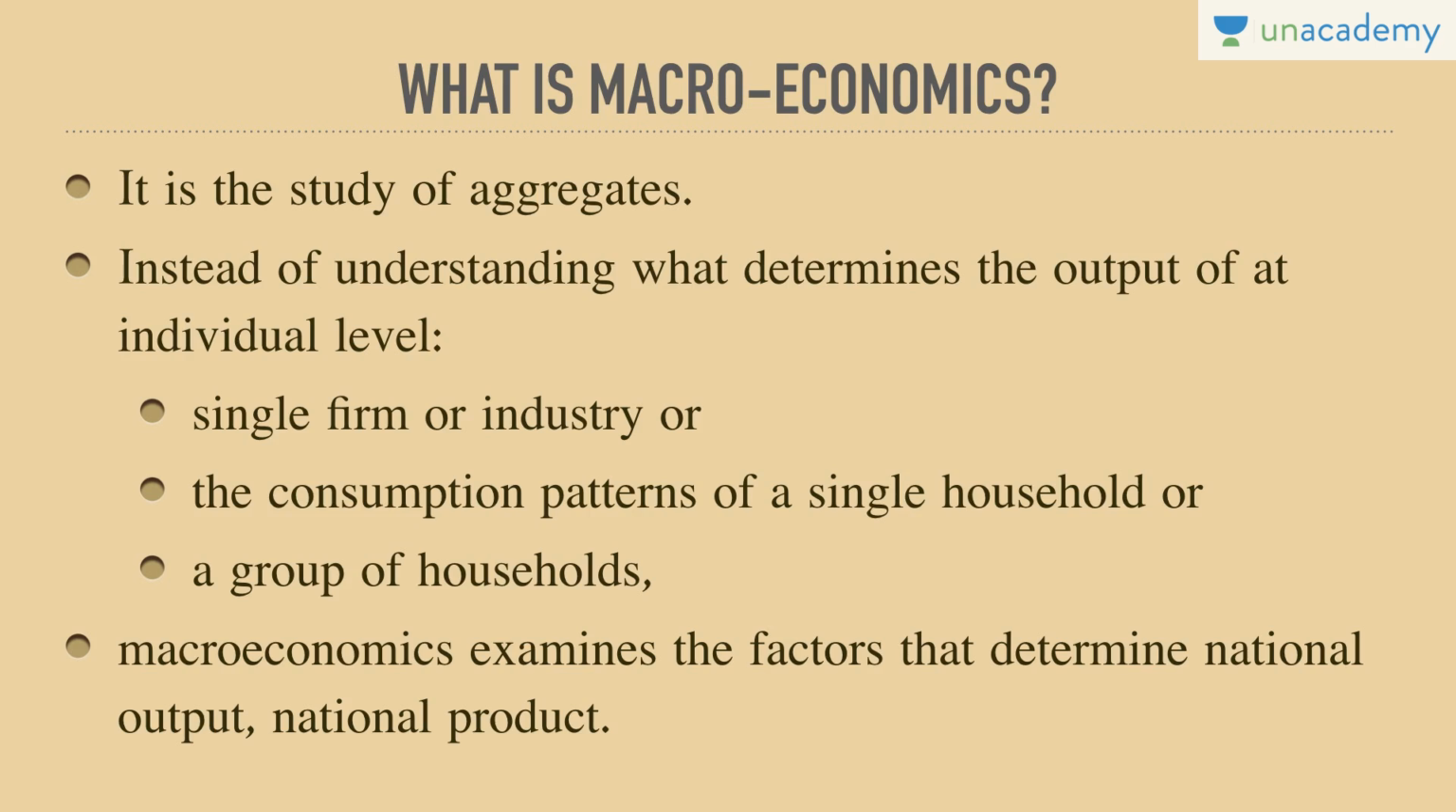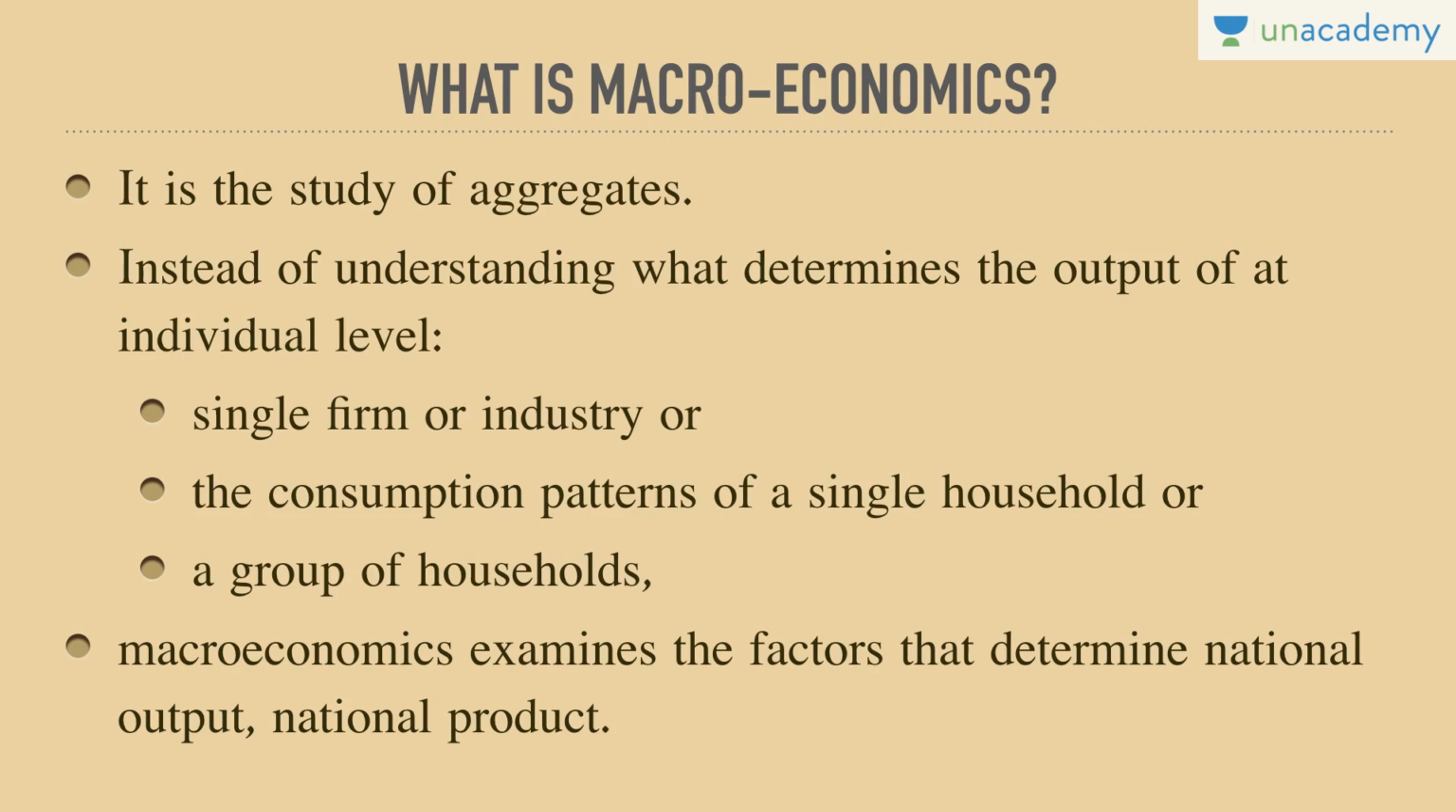Macroeconomics examines the factors that determine national output or national product. Hence, unless we consider what needs to be segregated and what doesn't, it leads to chaos. So, macro is something which is happening at an aggregate level. It determines national product. So, let me explain to you with the help of an example.